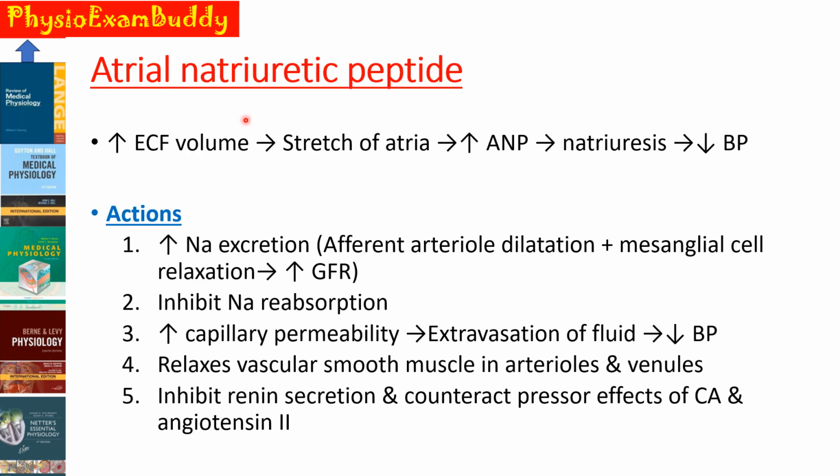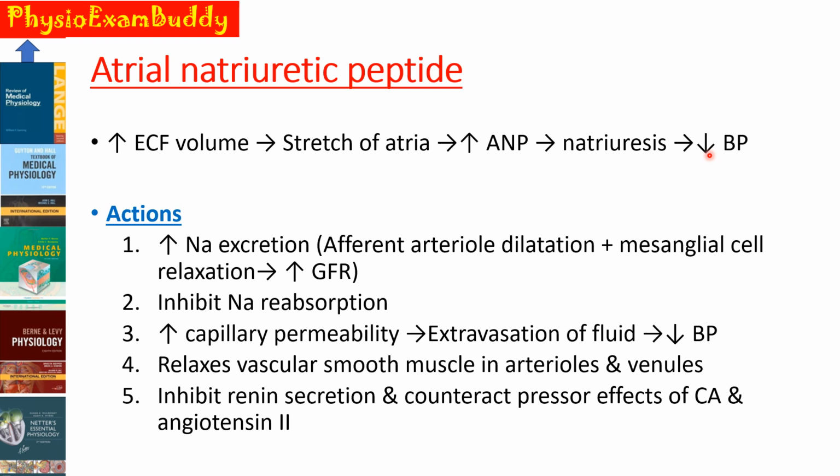Now we will see what is the effect of the ANP, that is atrial natriuretic peptide, on blood pressure. ANP secretion is increased whenever there is an increase in the ECF volume. That is, whenever there is an increase in the ECF volume, it will cause the stretch in the walls of the atria, which will cause an increase in the secretion of the ANP, and it will promote the natriuresis and appears to be involved in lowering the blood pressure.